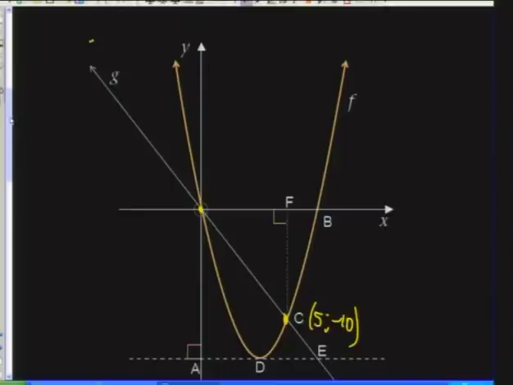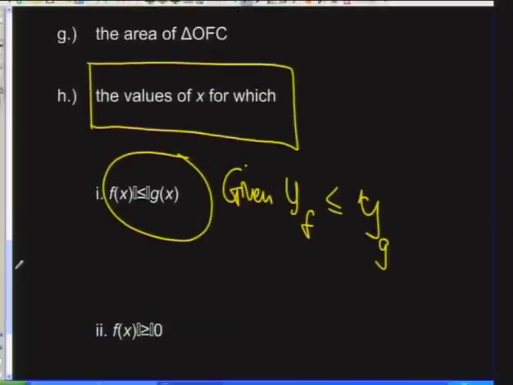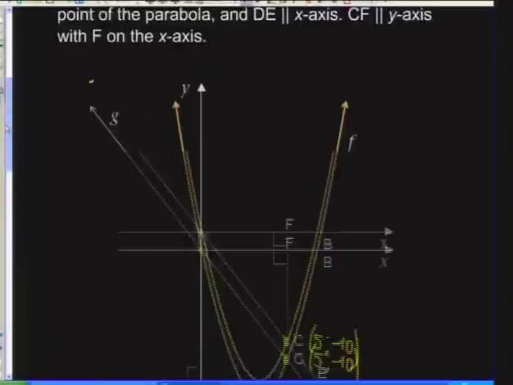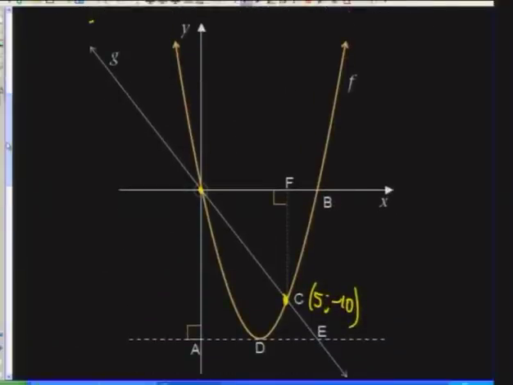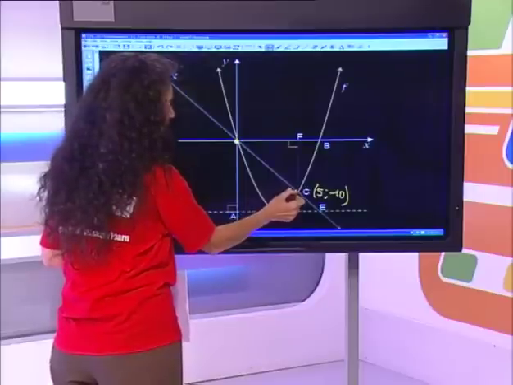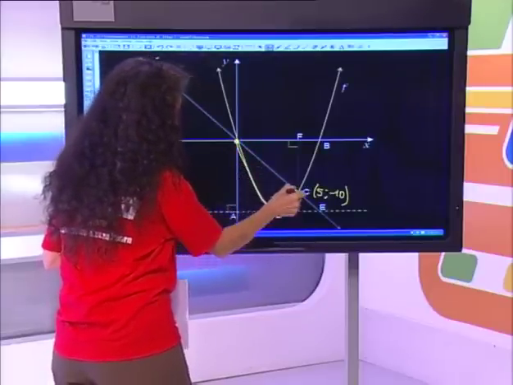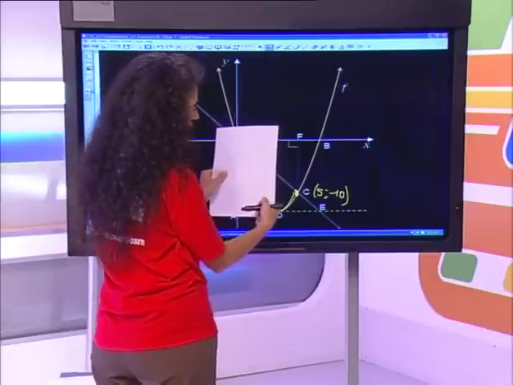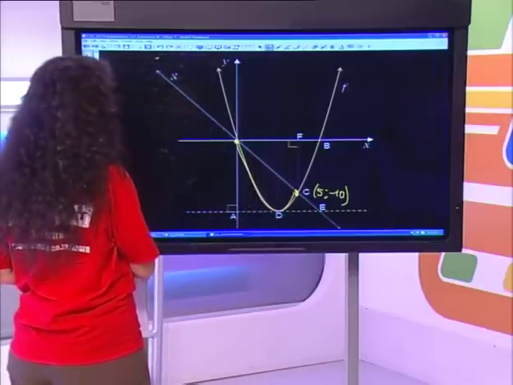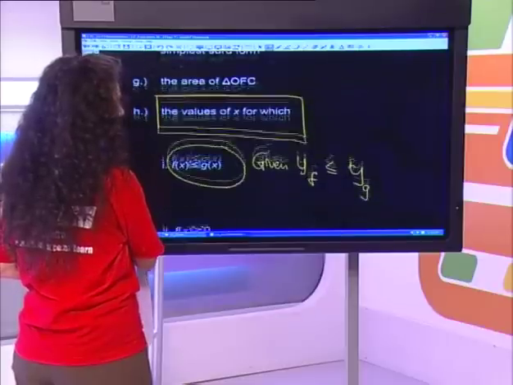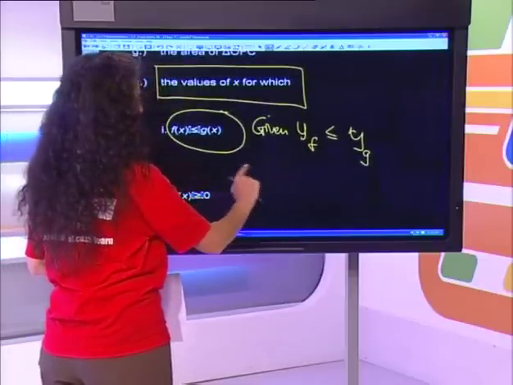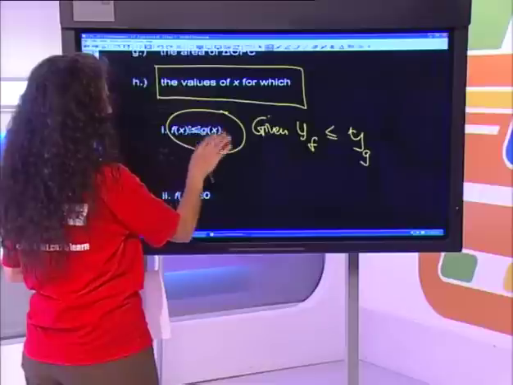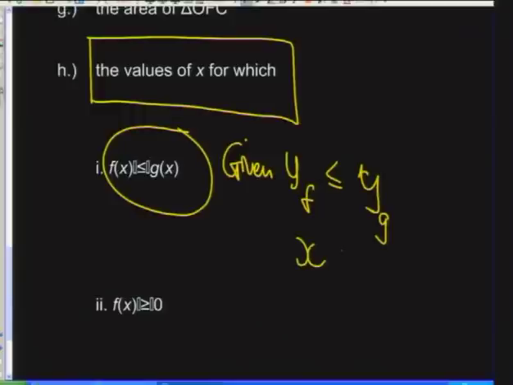Okay, so my f will be smaller than my g between these two x values. That's where my parabola is smaller than my straight line. And if you put a vertical line anywhere, you'll see that my straight line is actually bigger than my parabola. So to answer that question, if you're given the y, you have to give an answer in x. Where is f smaller than g? It's smaller between 5 and 0. I'm going to get that relationship to be true.